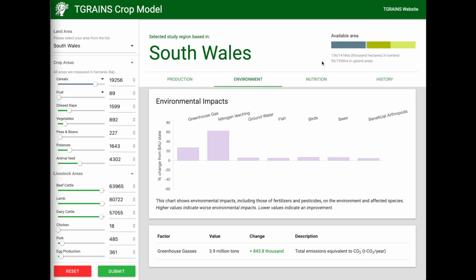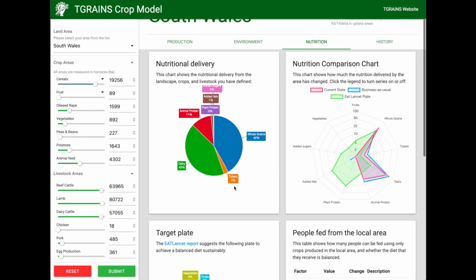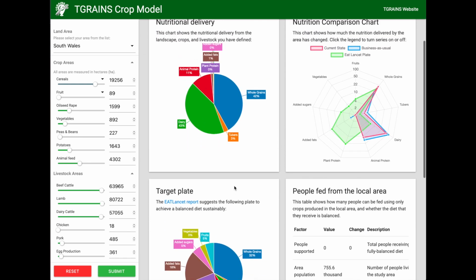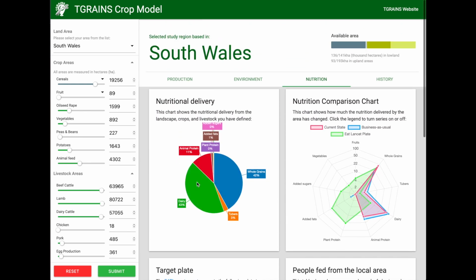On the Nutrition tab, we have 4 separate panels. The first of these shows a pie chart for the amount of nutrition in terms of the main food groups produced within the area. This pie chart updates when we change the types of food grown and reared within the local area to show what food groups are being served.